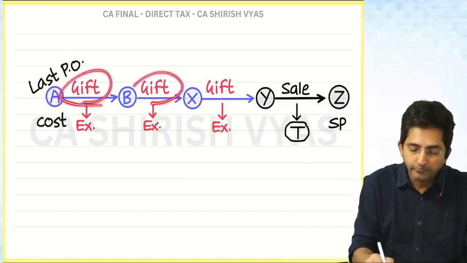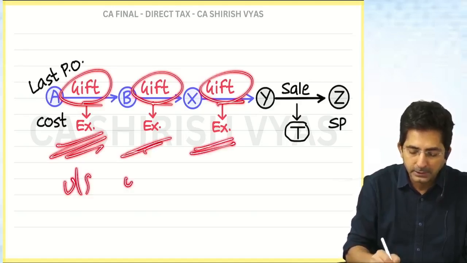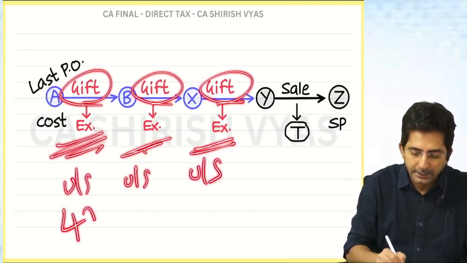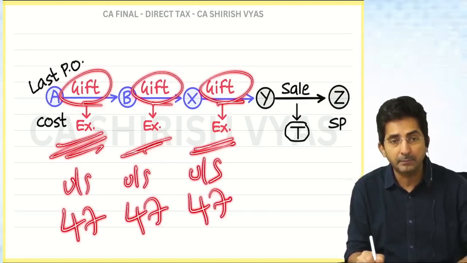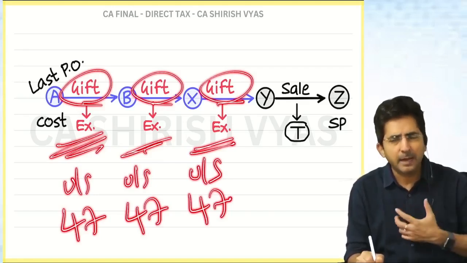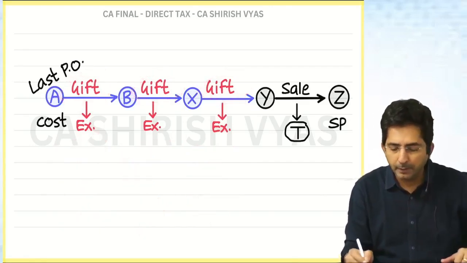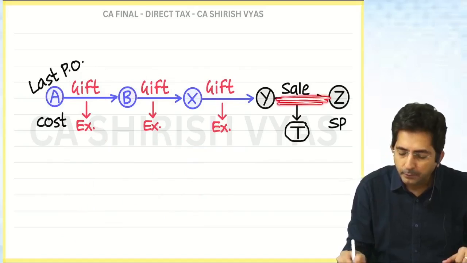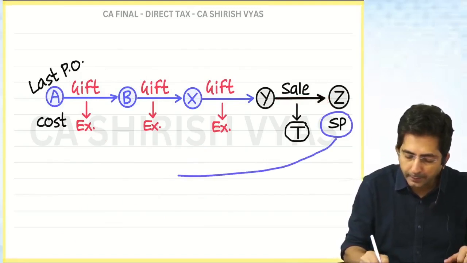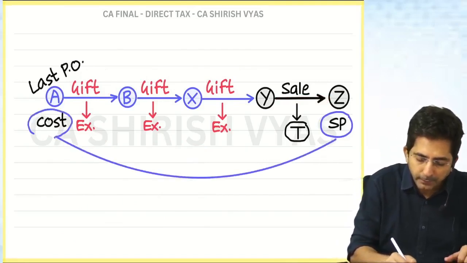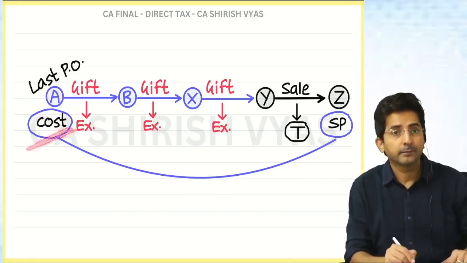As long as gifting was happening, it was exempt, exempt, exempt under section 47. Gift is exempt under section 47, but 47 is exempting the gifter, and I am assuming the receiver was also exempted. So tell me now, when Y sells the land, you will take this as the FEOC, and the cost will be taken from the last previous owner. You will take the cost from A.